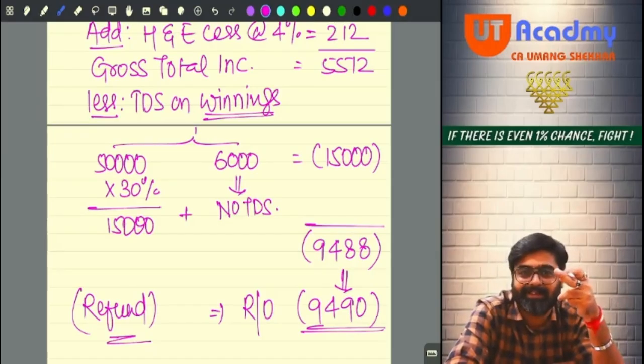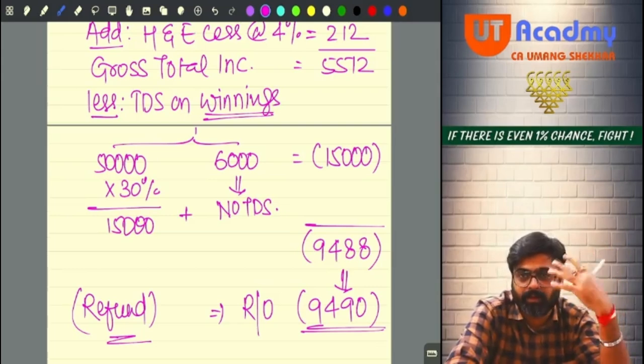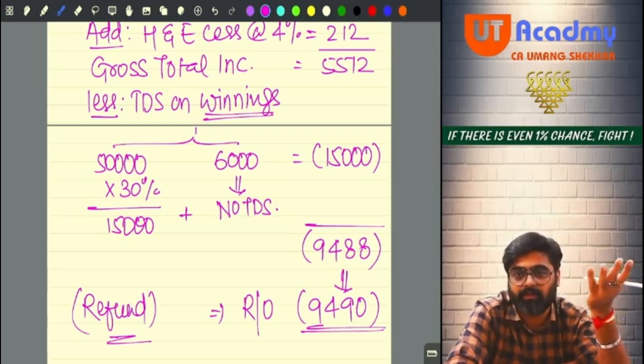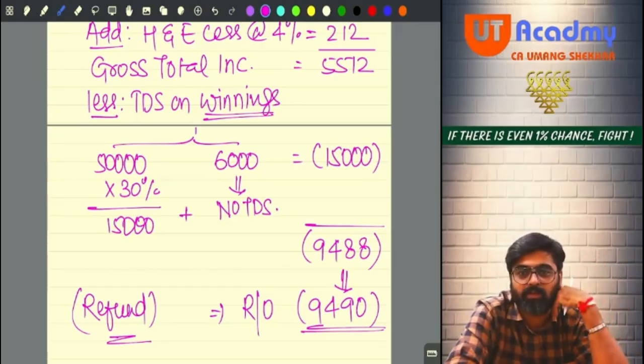And this was your catch. On 6,000, TDS was not deducted because that is less than 10,000. I have told you that TDS will be deducted only if the winnings is more than 10,000. So the person who is giving you 6,000 rupees of winnings is not going to deduct TDS because the winnings is only 6,000. Hello sir. Understanding now?